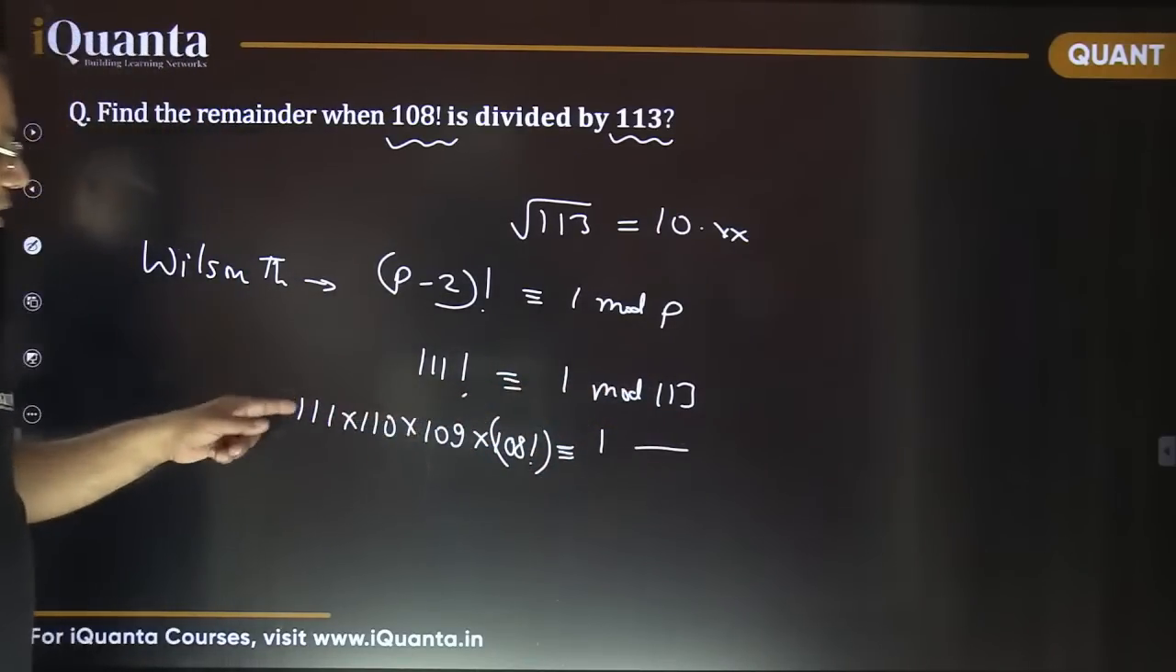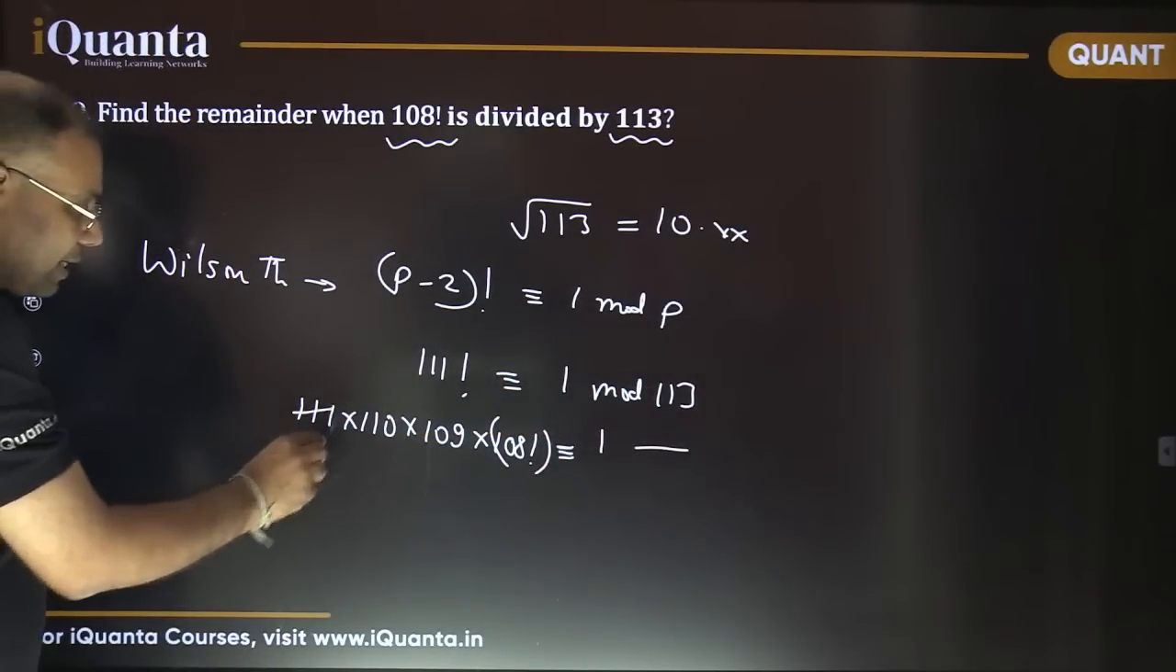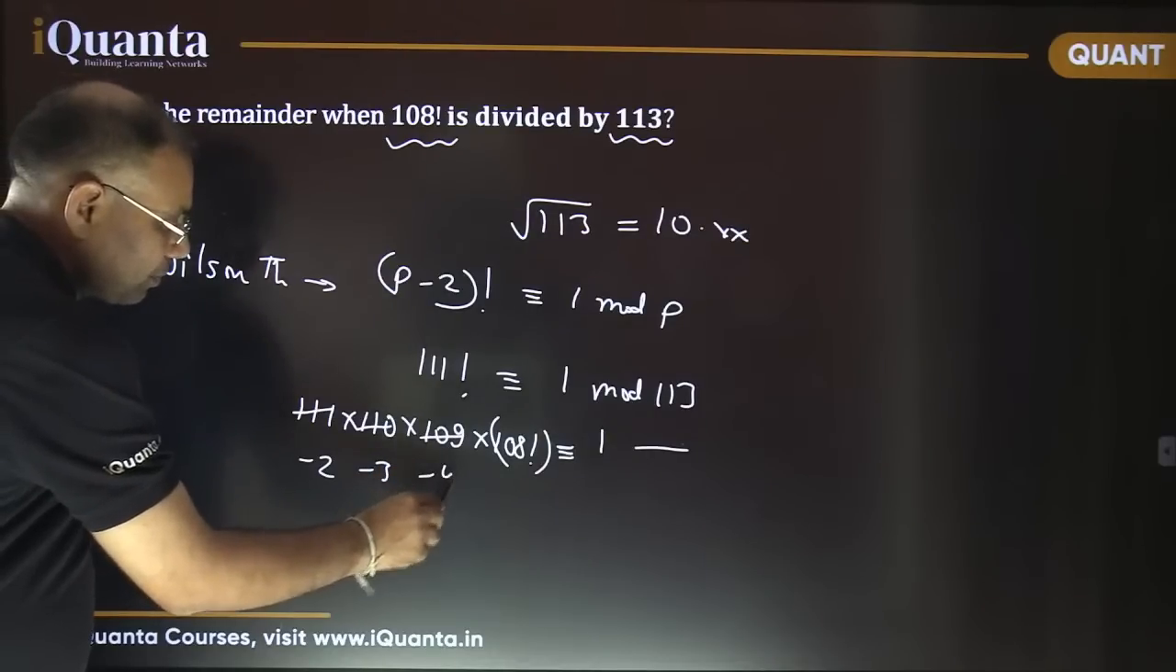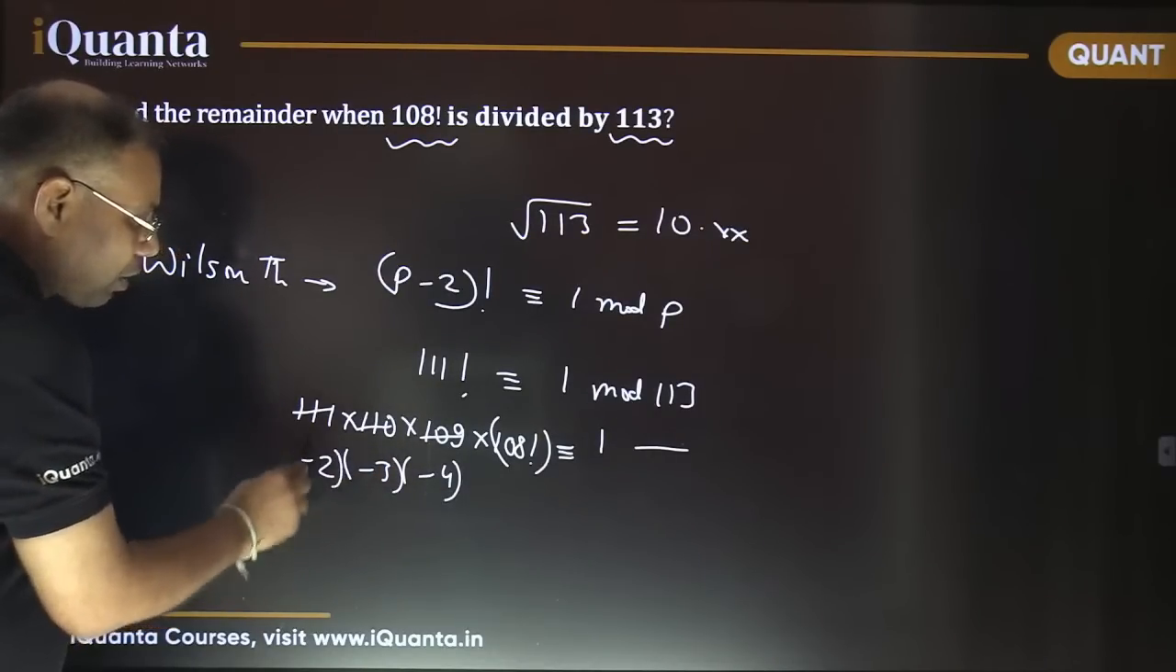So let's first calculate their remainders. So 113 से इसका remainder कितना आएगा? This is minus 2, right? This is negative 2. This one is minus 3. This one is minus 4. Fine. So these are 3 individual remainders of these 3 terms here.